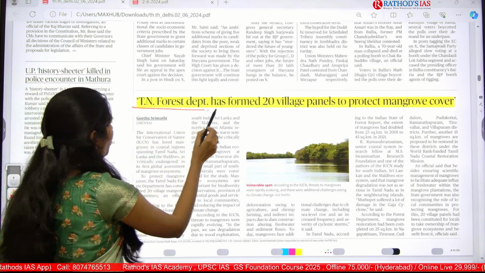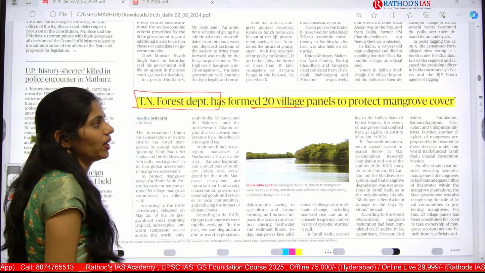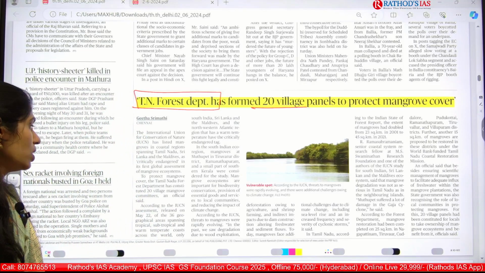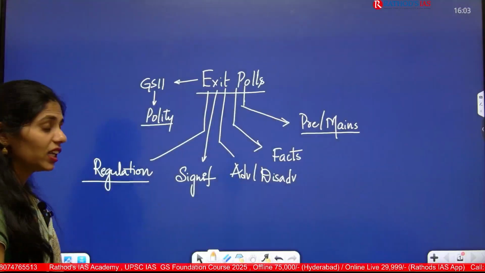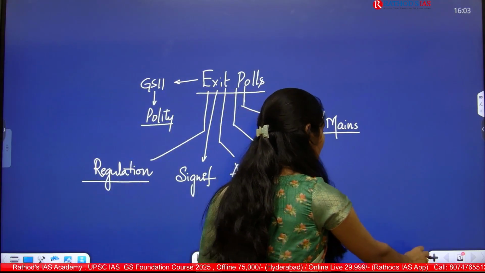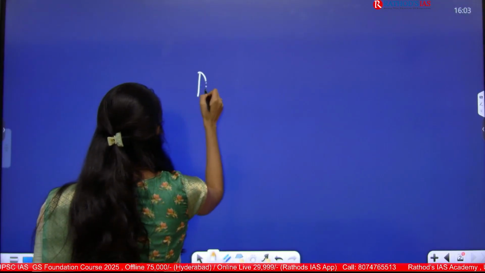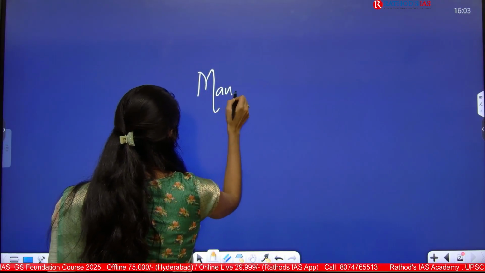Tamil Nadu Forest Department has formed 20 village panels to protect mangrove cover. This article is very important, and in 2020 also there was one question regarding mangroves. I will show the question given by UPSC CSE in Prelims 2020 regarding mangroves. So what is the keyword here? Keyword is mangroves.